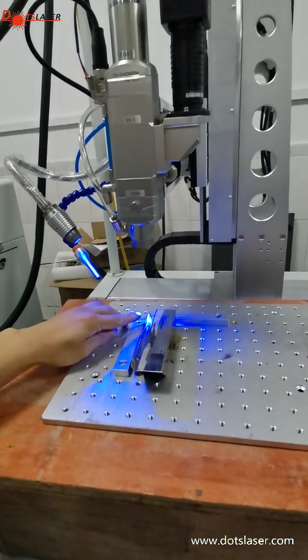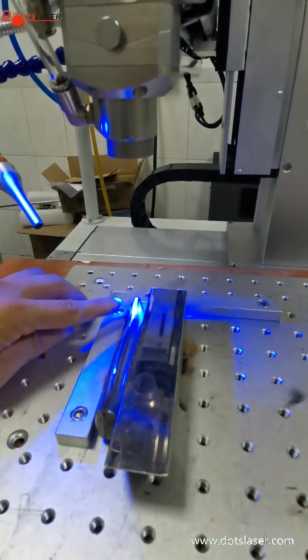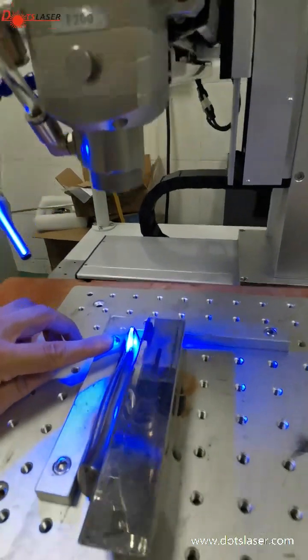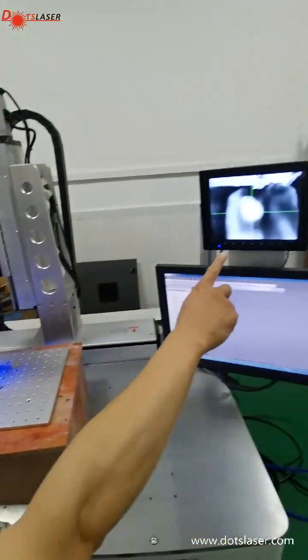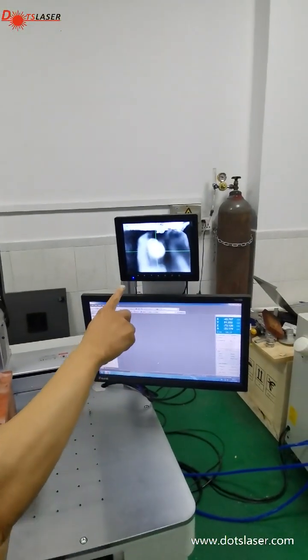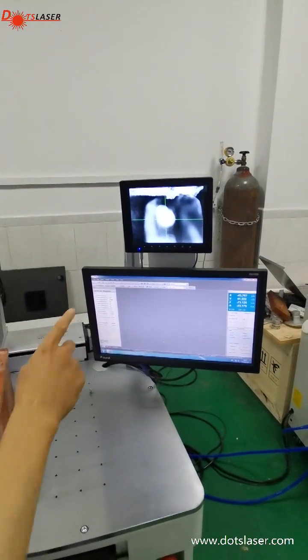So the start point will be here, the red dot here. And you will see here the camera. From the camera you can see this is autofocus. So we have to